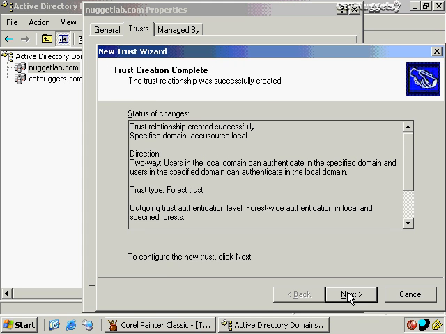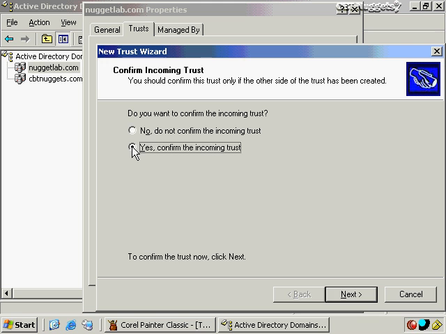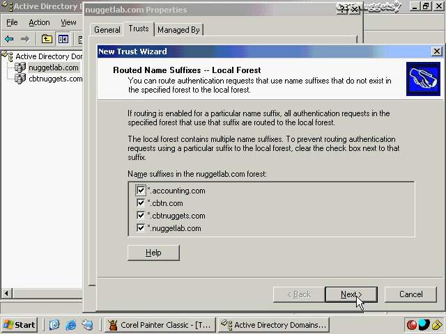We can also confirm the trust relationship. So I'll say, yes, I want to confirm the outgoing trust. This is always a good idea, just to make sure that you got it working. And I'll go ahead and confirm the incoming trust as well. And then once we've done that, we'll see that we can also route authentication name suffixes.